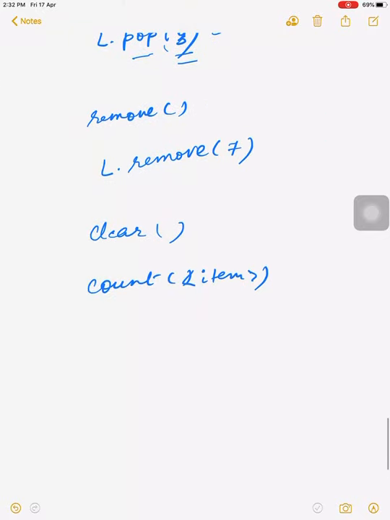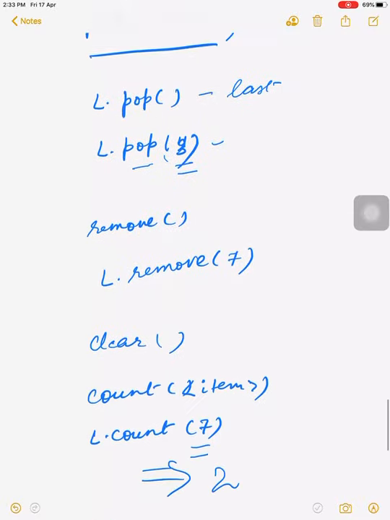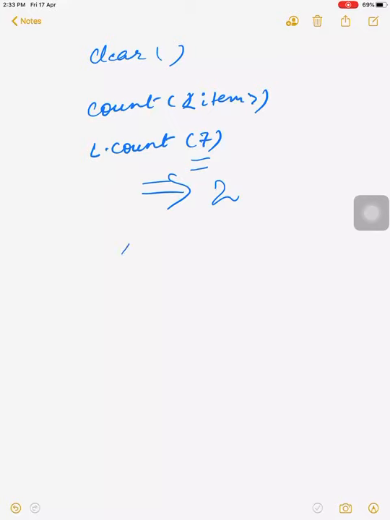In the count function we also pass our item. It will count the occurrences of a particular item in your list. For example, here the occurrence of 7 is 2. If we write L dot count 7, the output will be 2, because the occurrence of 7 in the list is 2.